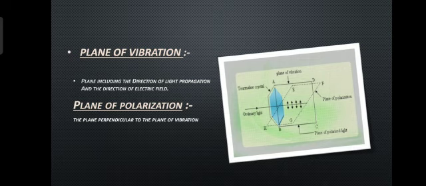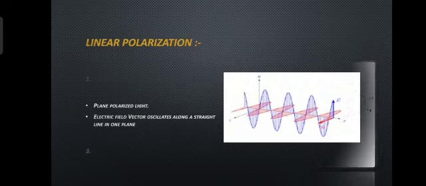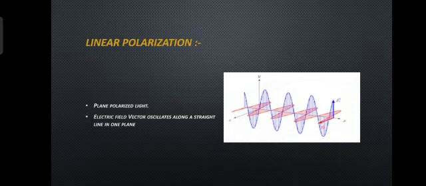This is the diagram of polarization of light waves by the polarizer. The plane including the direction of light propagation and the direction of the electric field is known as the plane of vibration. The plane perpendicular to the plane of vibration is known as the plane of polarization.